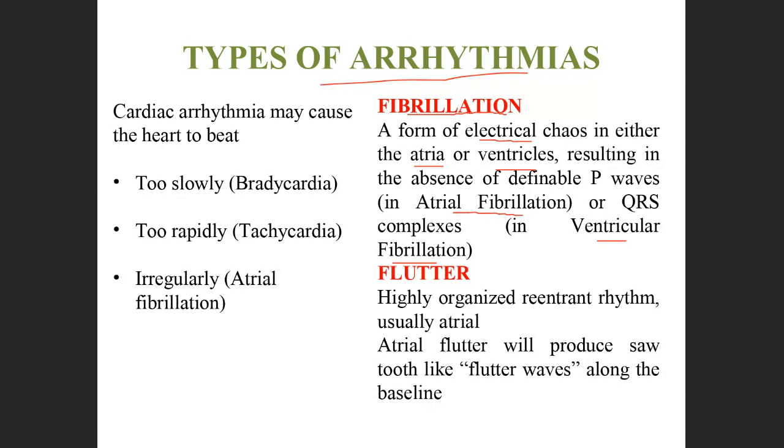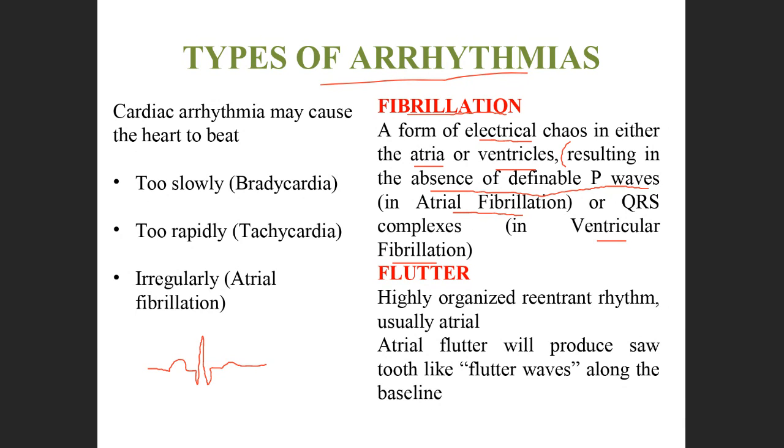Now what happens in this fibrillation? It will lead to absence of the P wave. Now what is the P wave? It is a wave which is denoted in the ECG, electrocardiograph. So in the next slide, I will explain what an ECG is.